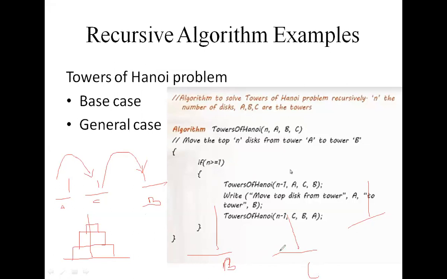I am taking this small disk as 1, this is 2, this is 3. Then I am moving disk 2 here. How many moves are there? 2 moves. Then after that, I move disk 1 to the top. Another move. Total 3 moves are there. Now I remove this.